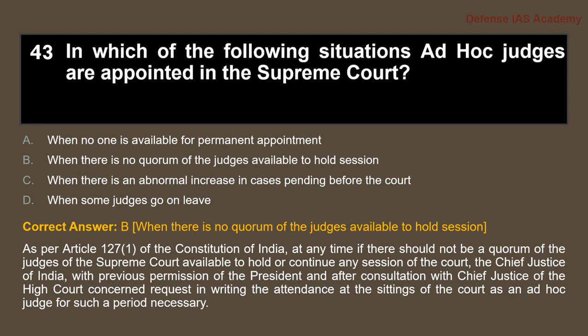As per Article 127 of the Constitution of India, at any time, if there should not be a quorum of judges of the Supreme Court available to hold or continue any session of the court, the Chief Justice of India, with previous permission of the President and after consultation with the Chief Justice of the High Court concerned, may request in writing the attendance at the sitting of the court as an ad hoc judge for such a period as necessary.